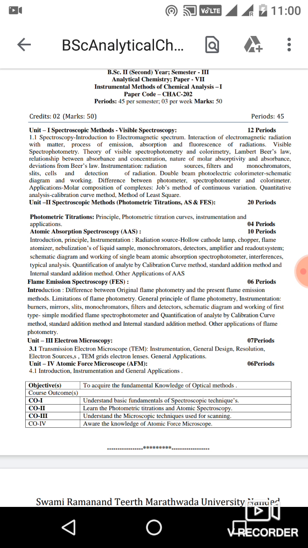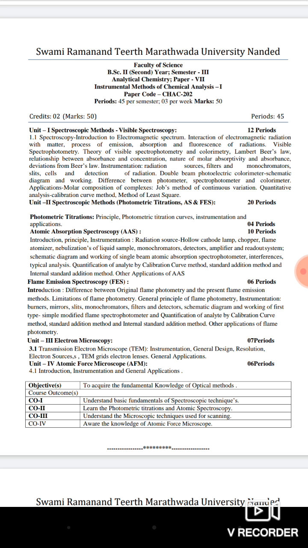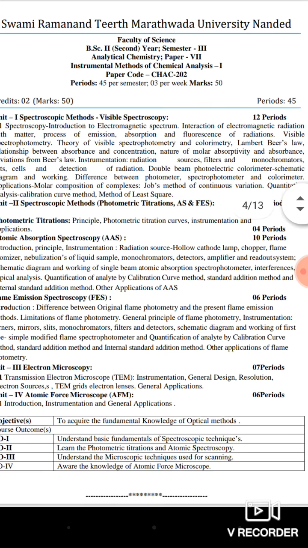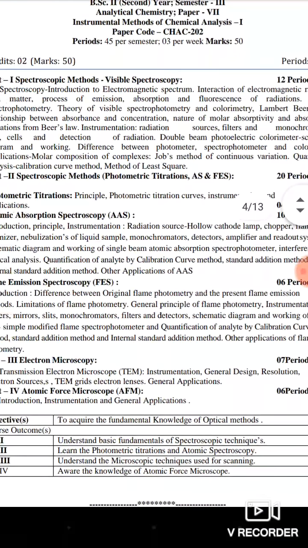Spectroscopy: introduction to the electromagnetic spectrum, interaction of electromagnetic radiation with matter, process of emission, absorption, fluorescence of radiation, visible spectrophotometry, theory of visible spectrophotometry and colorimetry, Lambert-Beer's law, relationship between absorbance and concentration, nature of molar absorptivity and absorbance, slits, monochromators, and the instrumentation of UV visible radiation.